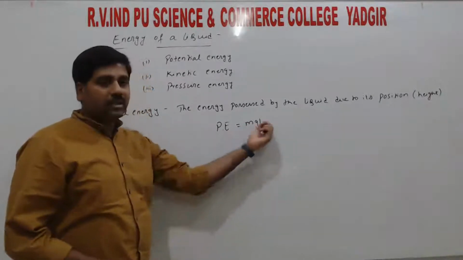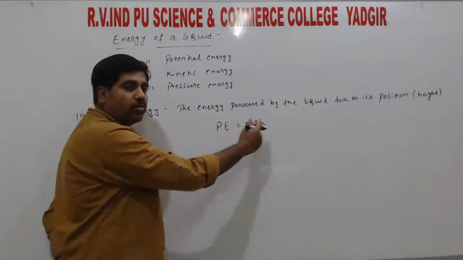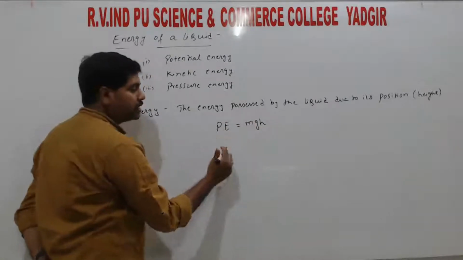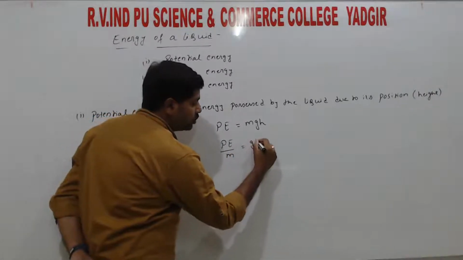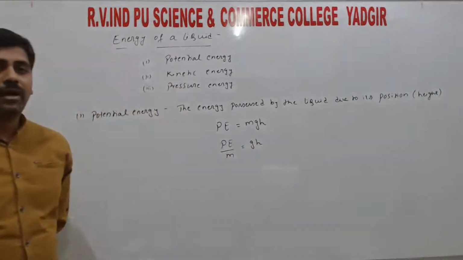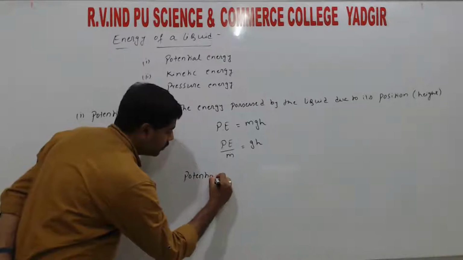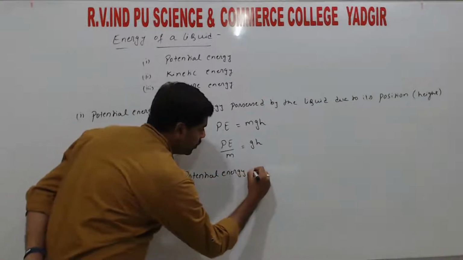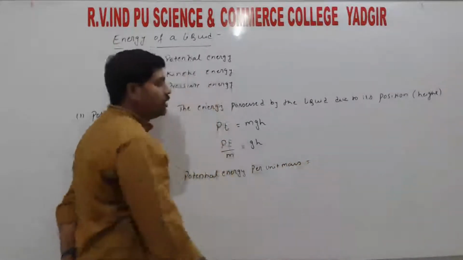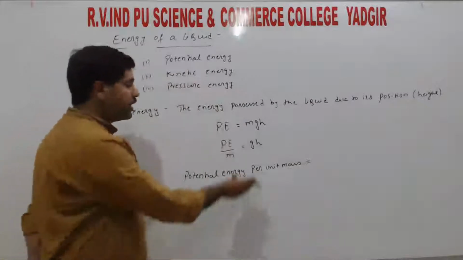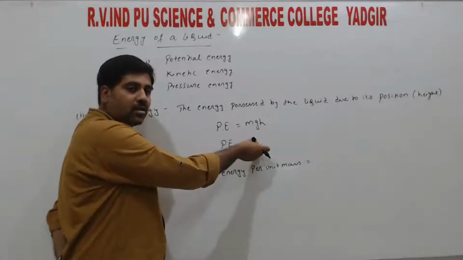So divide this relation by mass, right? Both the left hand side and right hand side we need to divide by mass, or shift m to the LHS. So we write potential energy per unit mass is equal to g into h, right? This we call potential energy per unit mass. Potential energy per unit mass is always constant. Why are we taking it like this? Potential energy per unit mass is always constant. Why? Because g is constant, h is constant.